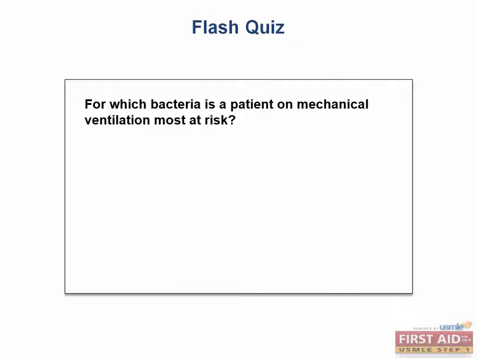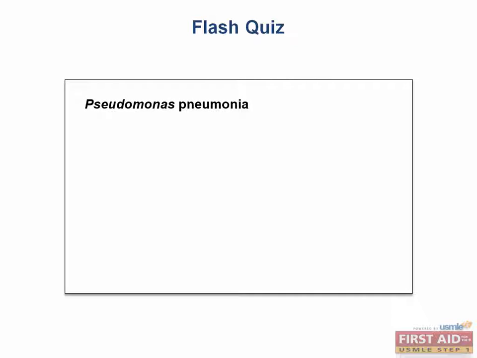So now time for a final flash quiz. For which bacteria is a patient on mechanical ventilation most at risk? These patients are at risk for Pseudomonas pneumonia. Remember that Pseudomonas is a water-loving bacteria that has a special affinity for mechanical ventilators and nebulizers. The bacteria is able to use the ventilator as an avenue into a patient's lung and can cause very serious pneumonia.